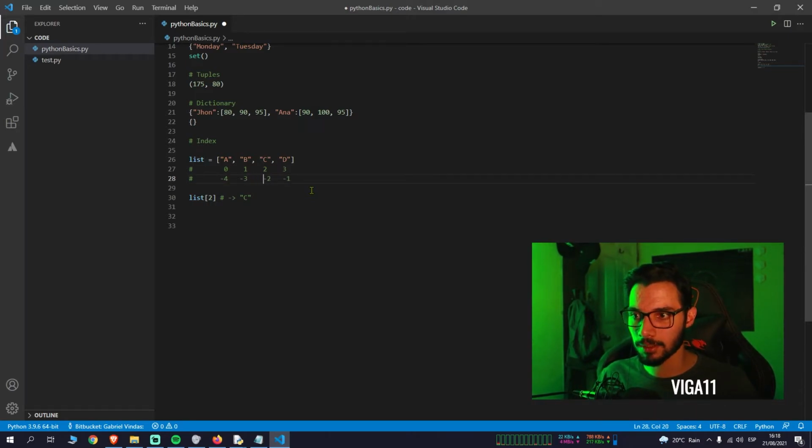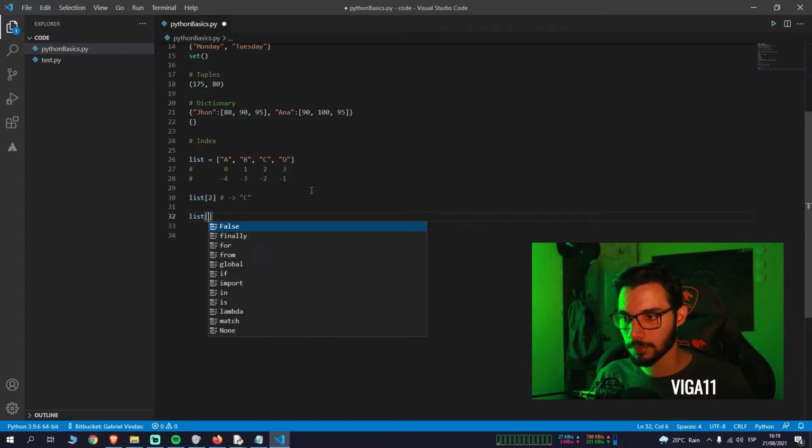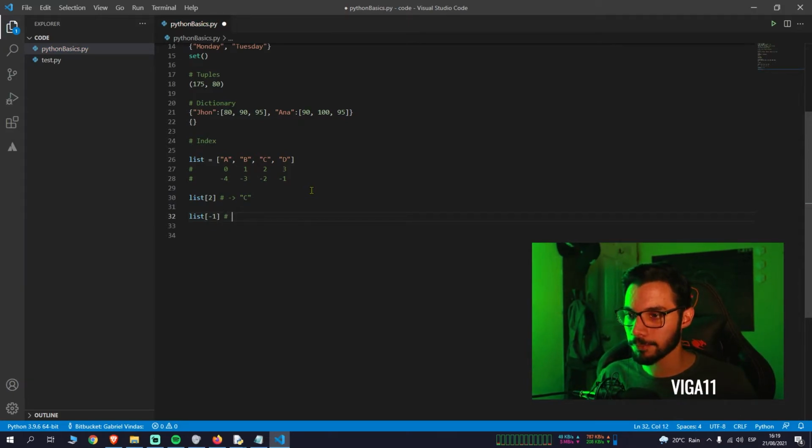You can access the list from these positions. If you say list, let's say position -1, it would give you the value D. Okay, very simple.